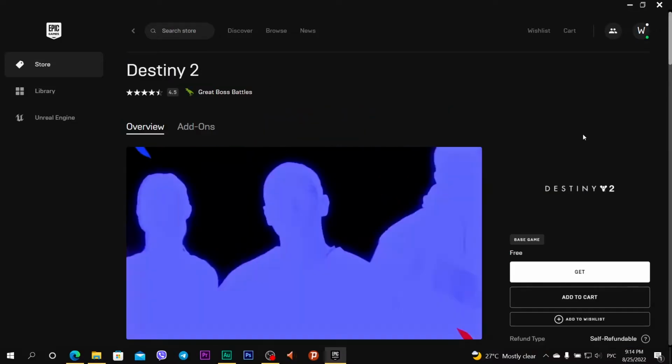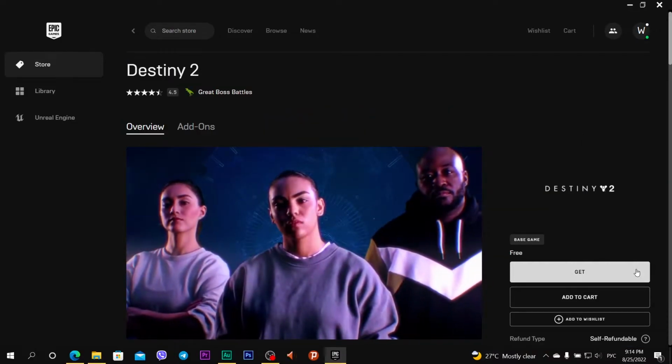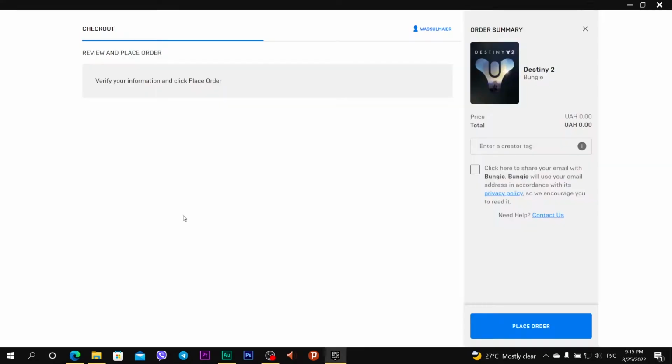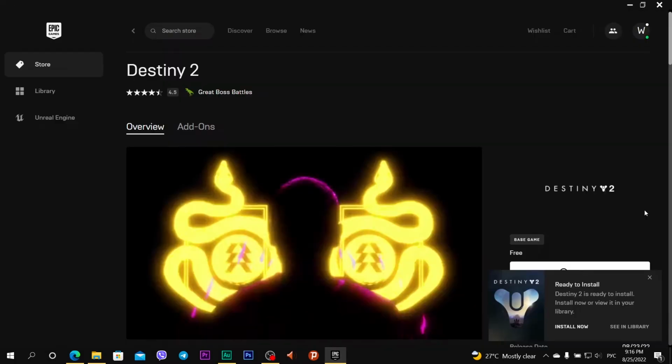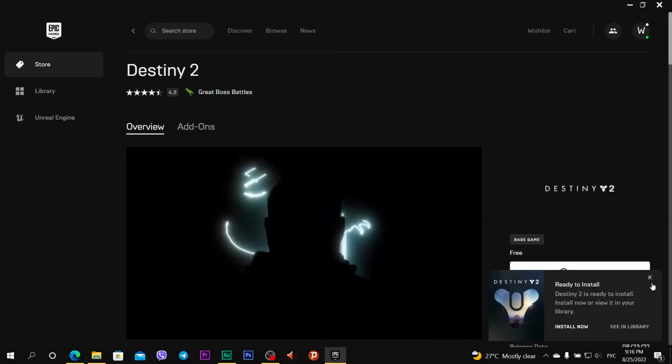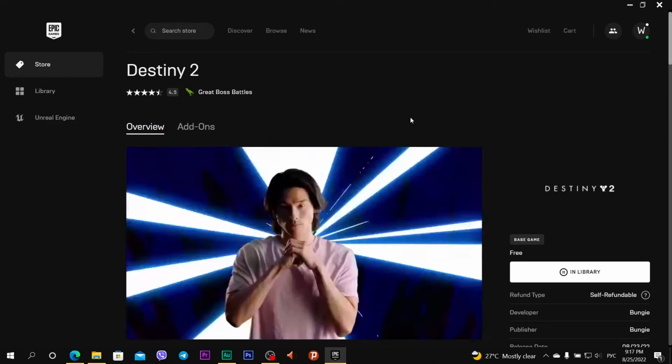On the Destiny 2 page I need to click Get. The Epic Games Launcher redirected me to the order page. The price for Destiny 2 is 0 hryvnia, because I'm from Ukraine, and the total price is also 0. On this web page I first need to check this field, but I don't want to do it, I just click Place Order. Thank you. Now my game is ready to install and I can get it from my library.